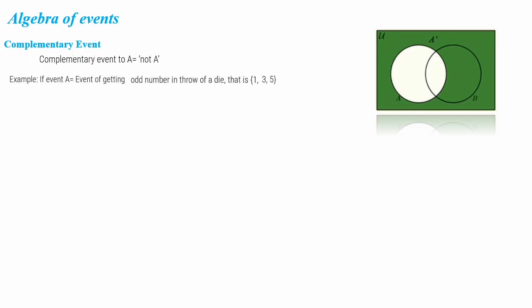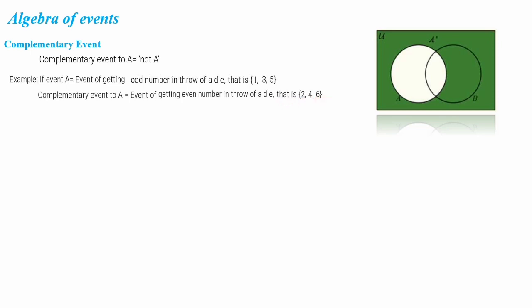Let's take an example. If event A is the event of getting an odd number in a throw of a die, that is 1, 3 and 5. We have defined an event of getting an odd number in a throw of a die. A die has 6 faces, numbers 1 to 6, so from there, if you choose the odd numbers, 1, 3 and 5. The complementary event to A means the event of getting an even number in a throw of a die, that is 2, 4, 6.